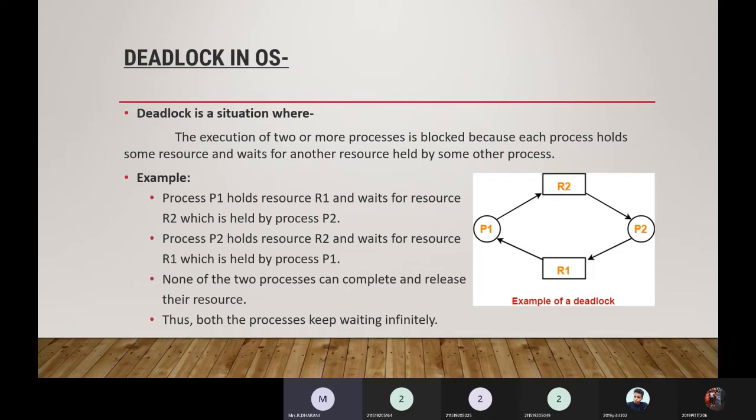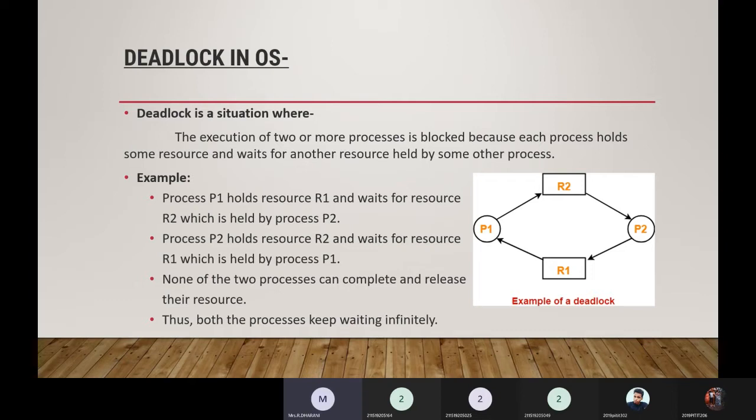Process P1 needs resource R2, but unfortunately R2 is held by process P2. Process P2 additionally requires R1, but this resource is already used by P1. So no process can get its resources, all the processes remain in a waiting state, and no process will complete its work. This situation is what we call deadlock.